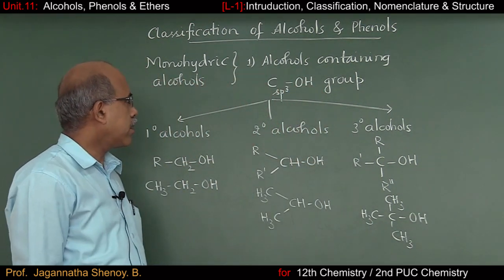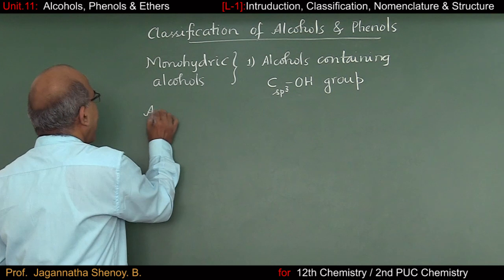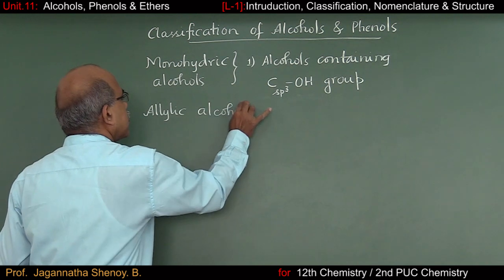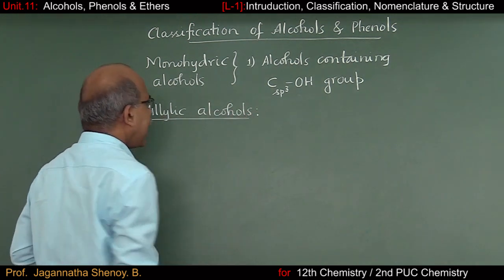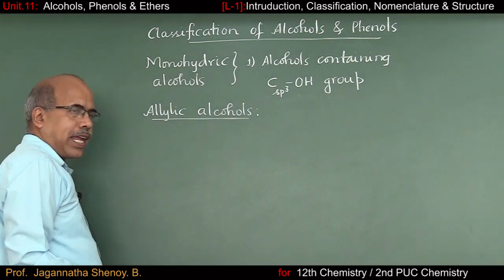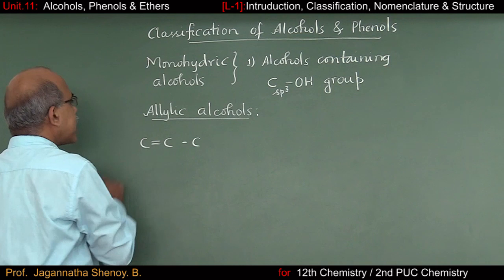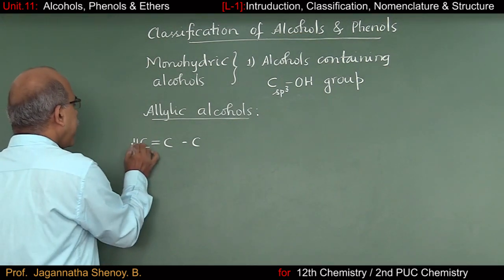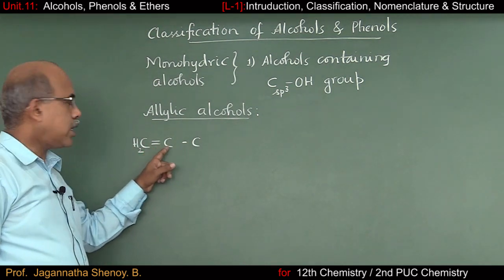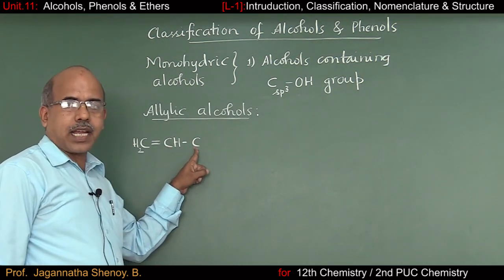Under this, the next type of alcohol I'm going to consider is allylic alcohols. You have studied allylic halides in the previous chapter. Similar concept here. When you say allylic carbon, it is a carbon atom connected to C double bond C. So here, if I try to satisfy the rest of the valencies, it has to be CH2 double bond C, and here a single bond to H. So this is the allylic carbon atom.